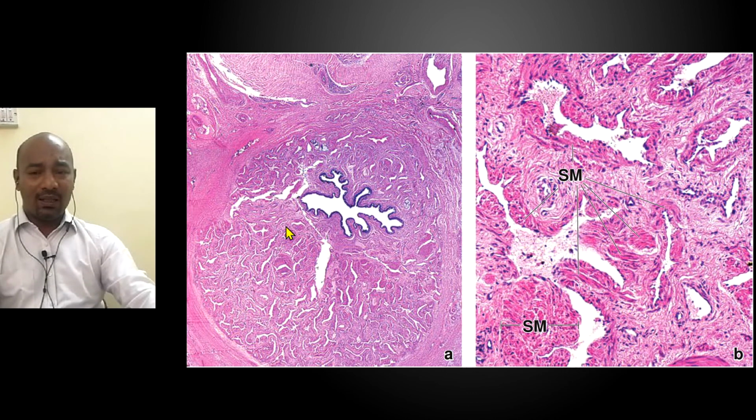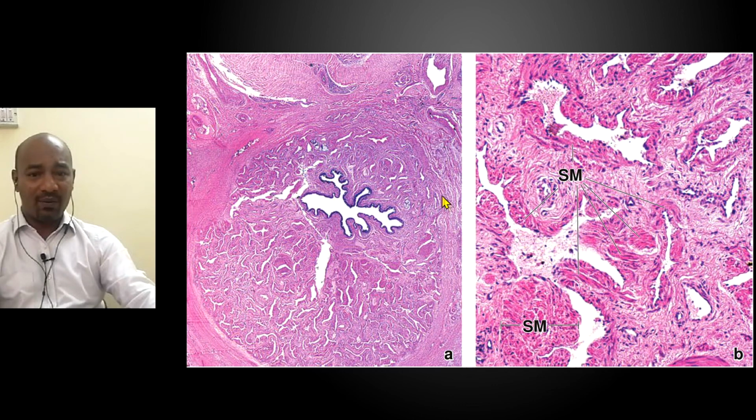Okay, and once ejaculation has to happen at the end of erection or end of sexual intercourse, the sympathetic innervation will cause the blood vessels to contract and stop the blood flow and enable the venous return, and also that sympathetic innervation is responsible for stimulating the smooth muscles which surround the urethra to start a peristaltic movement which causes ejaculation. So between these spaces you will have smooth muscle, which you can see here.